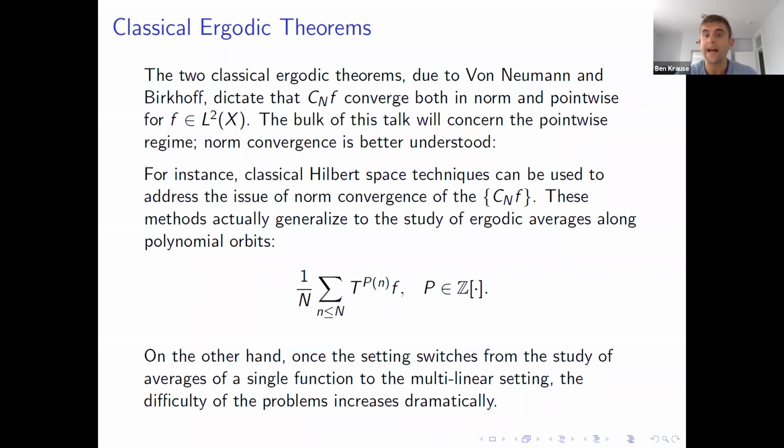For instance, classical Hilbert space techniques, namely the spectral theorem, can be used to address the norm convergence of the Cesaro averages, or even Cesaro averages along polynomial orbits. So we understand these averages when applied to a single function really quite well. On the other hand, once you start considering averages of more than one function, the complexity really increases rapidly.